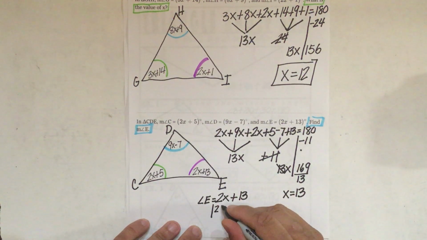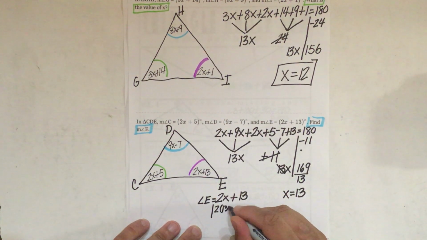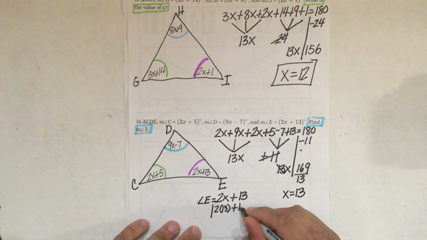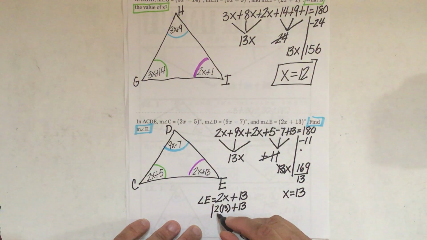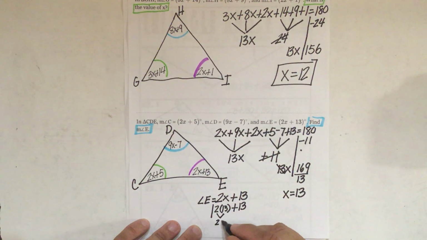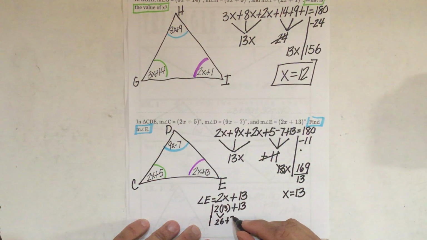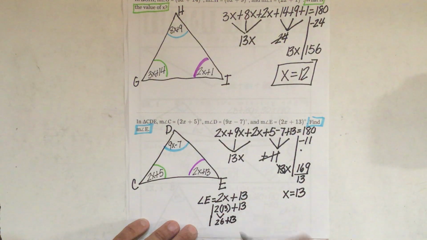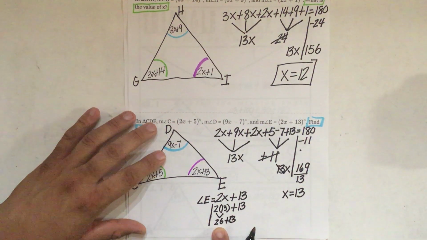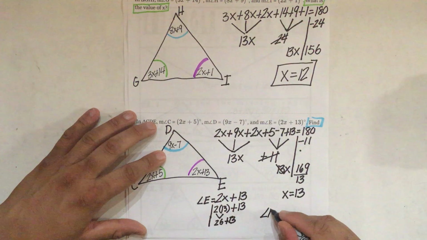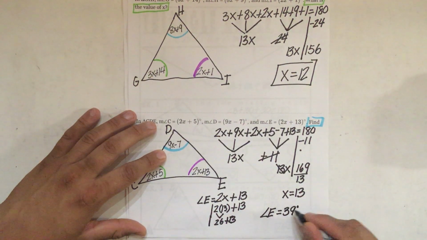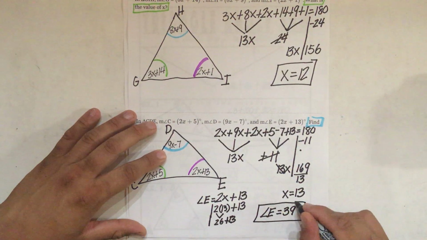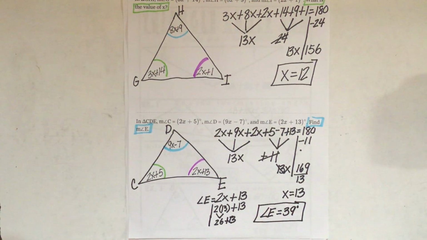So this is really 2 parentheses 13 plus 13. 2 times 13 is 26. And I bring down my plus 13 here. And 26 plus 13 is, angle E is equal to 39 degrees. And that's my solution right there.